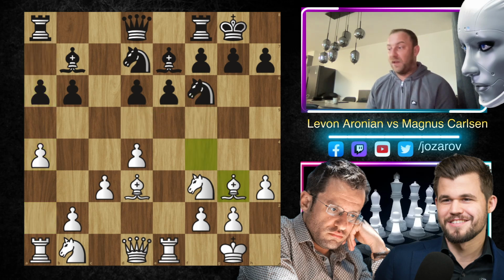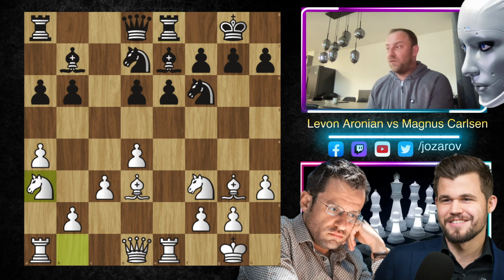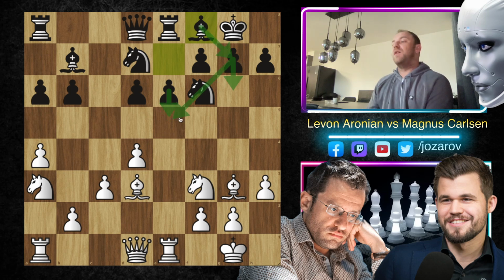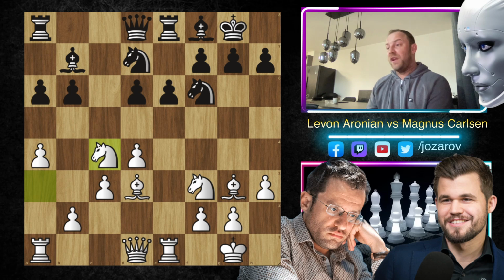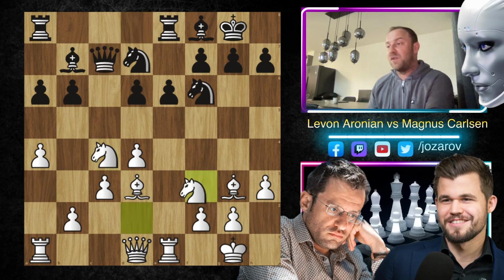So that's why after a6 and bishop to g3 here, Magnus plays rook to e8, and now knight to a3, we have bishop to f8. Here Magnus is really trying now to get this e5 pawn break, so maybe it can be supported with g6, bishop to g7, and then maybe maneuver the knight somewhere, and then try really this e5 pawn break. So in the continuation, we have knight to c4, and now queen to c7 played by Magnus Carlsen.